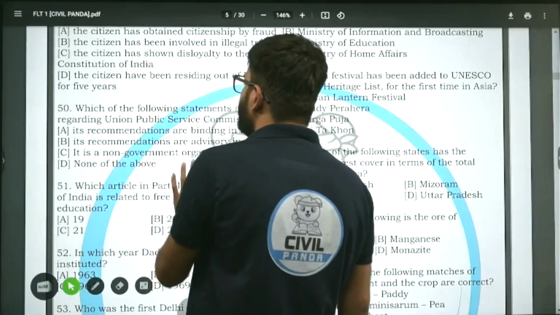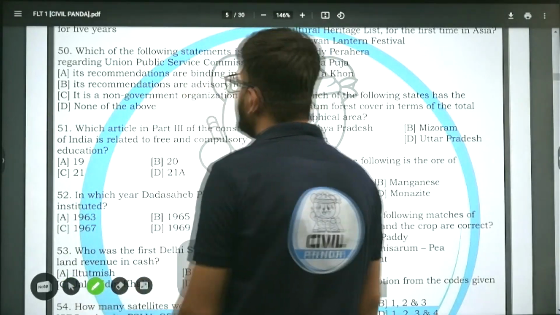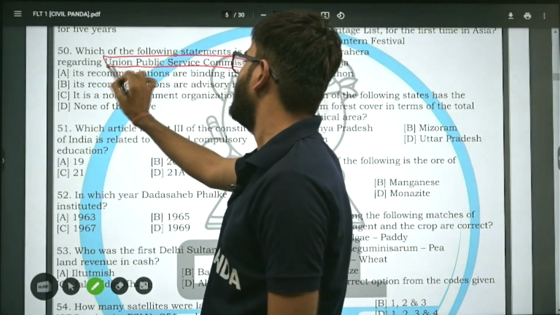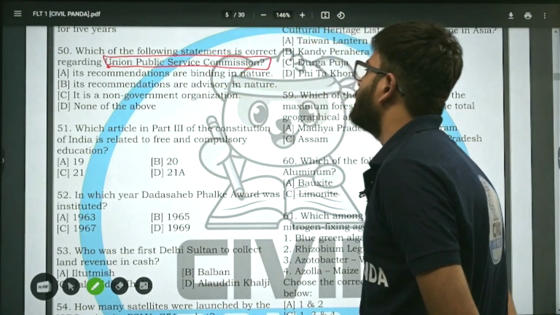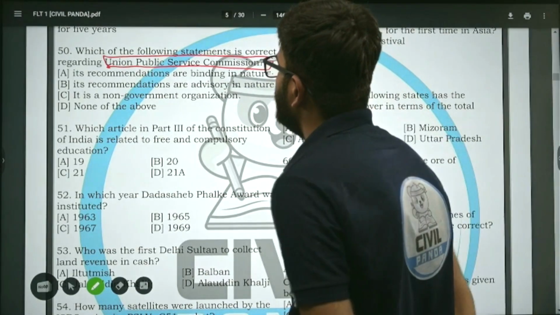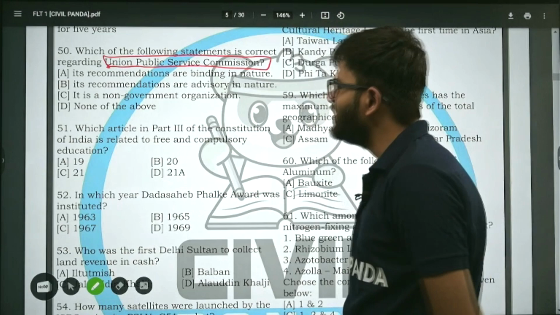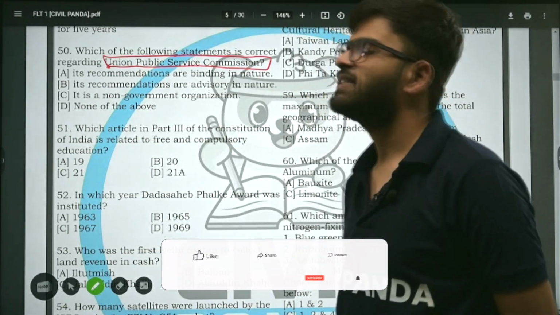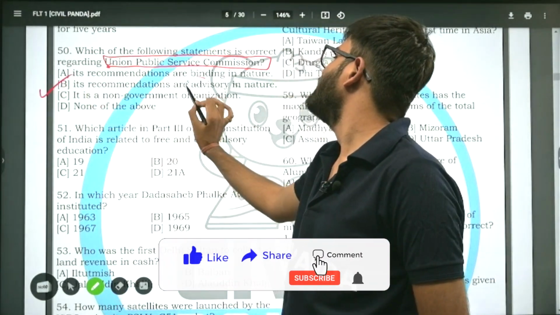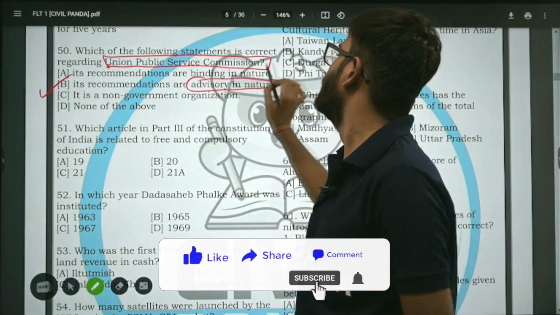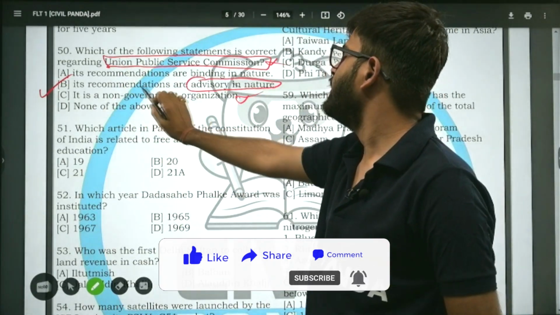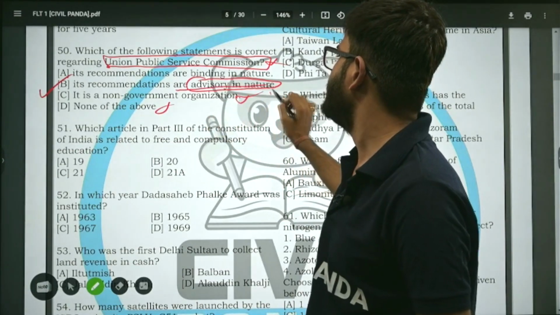Which of the following statements is correct regarding the Union Public Service Commission (UPSC)? Its recommendations are binding in nature. Its recommendations are advisory in nature. It is a non-governmental organization. None of the above. Which of the following statements are correct, my friend? So now let me tell you, its recommendations are advisory. This is the correct statement. Not binding. NGO तो बिल्कुल नहीं है. None of them तो हो ही नहीं सकता. All right. Its recommendations are advisory in nature.